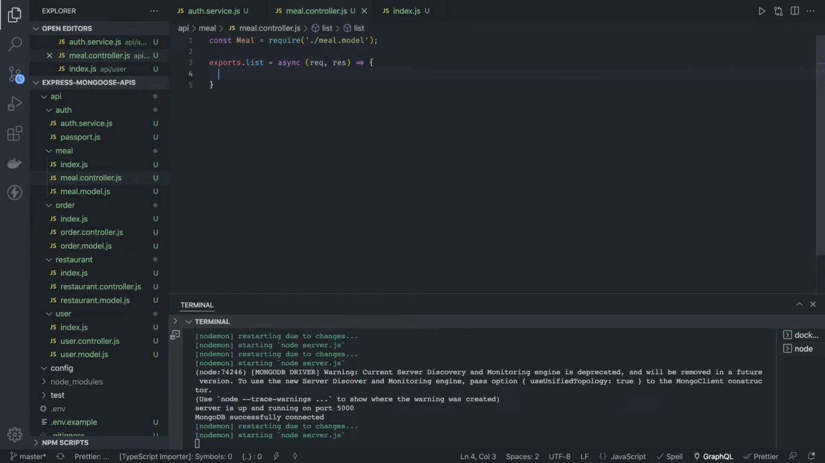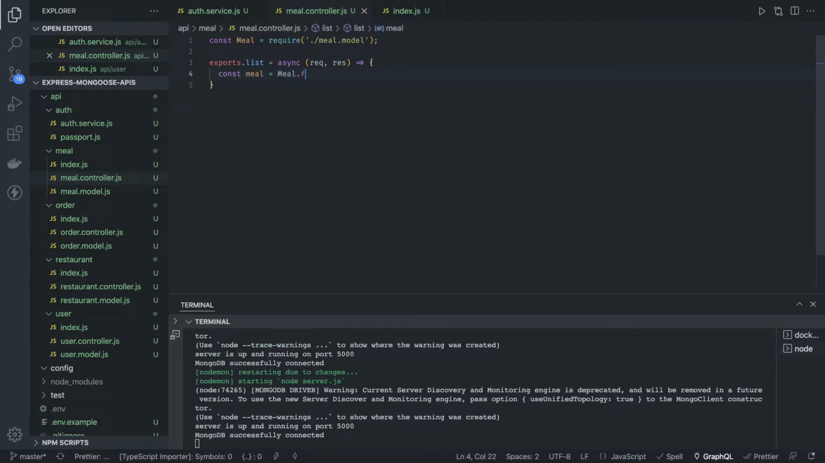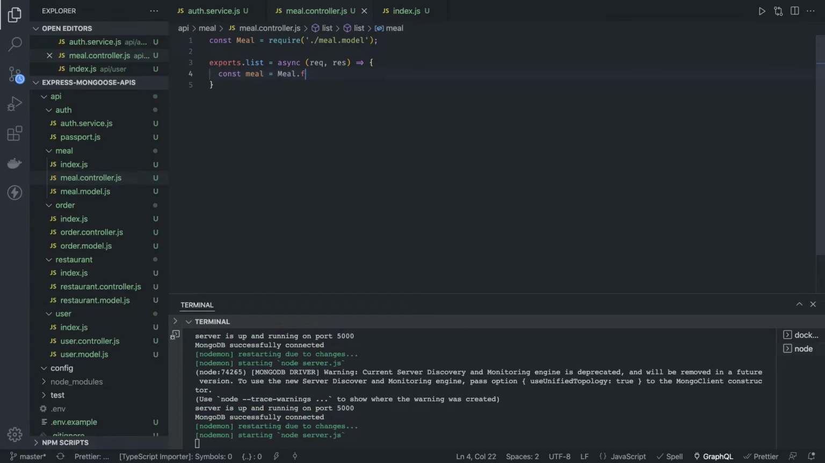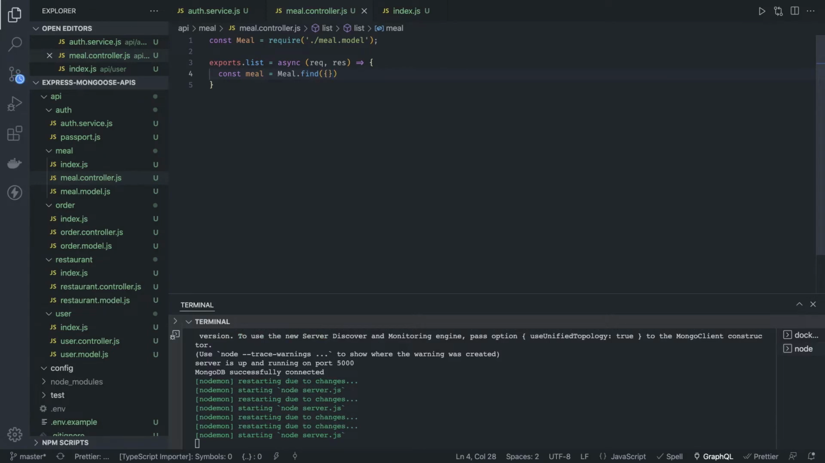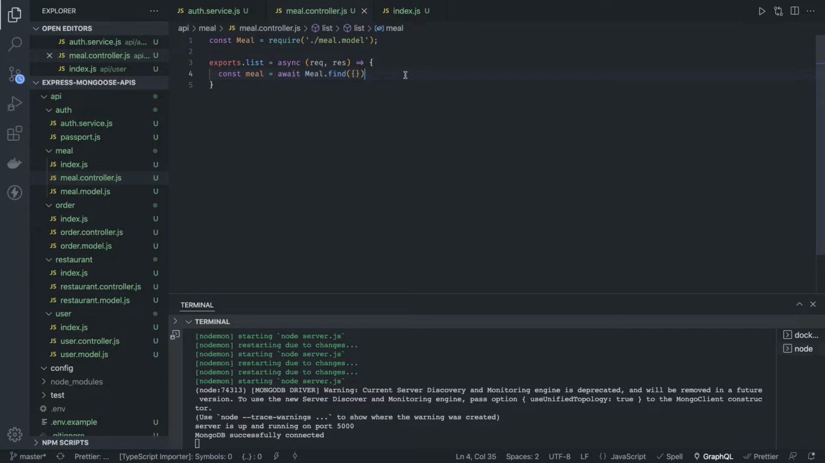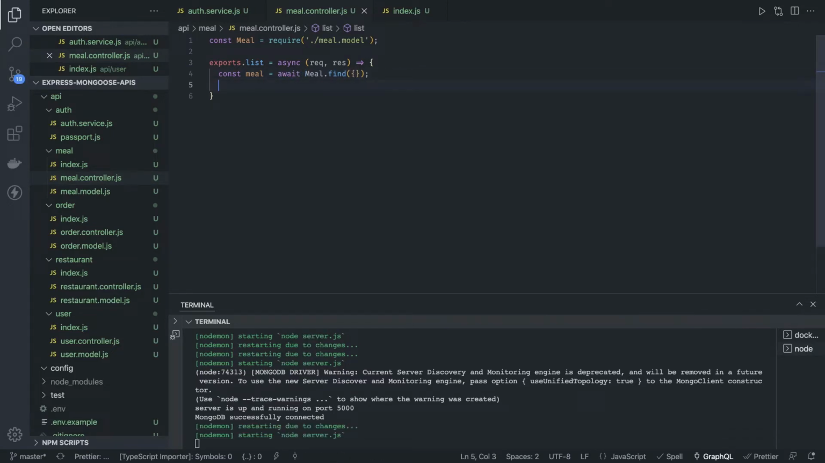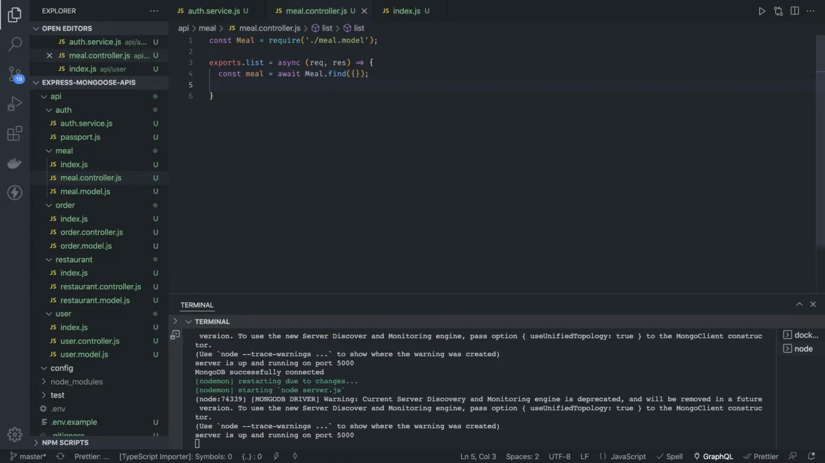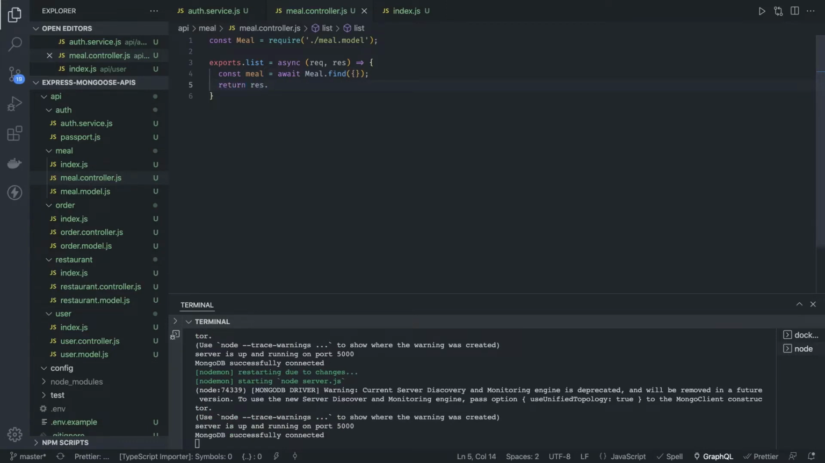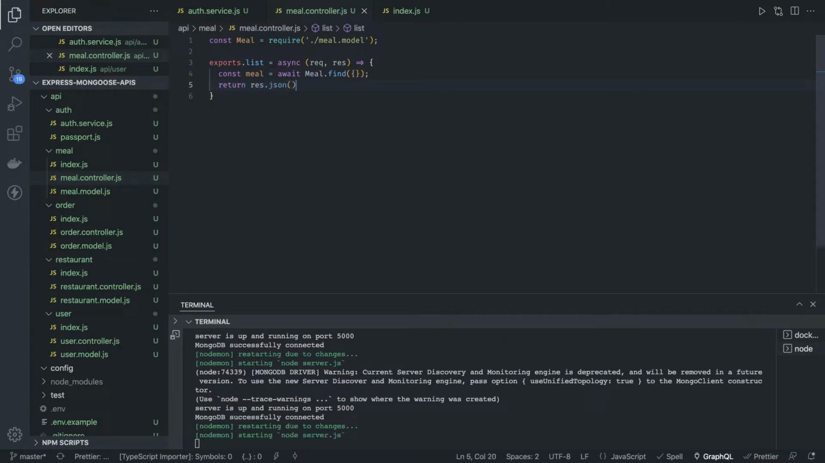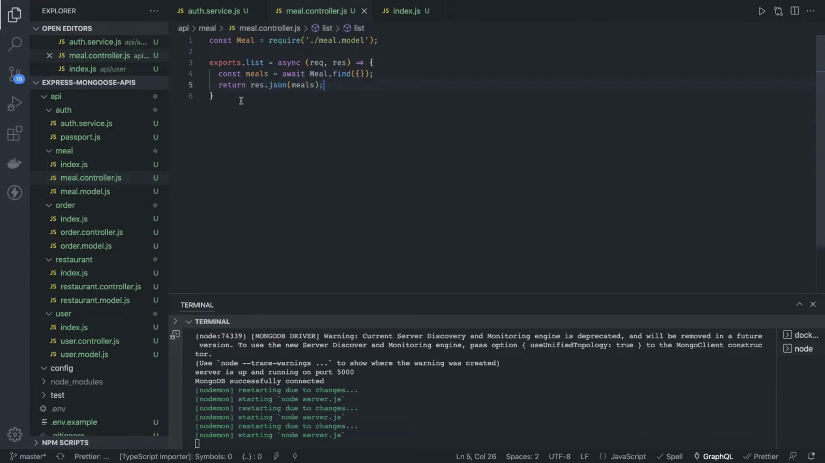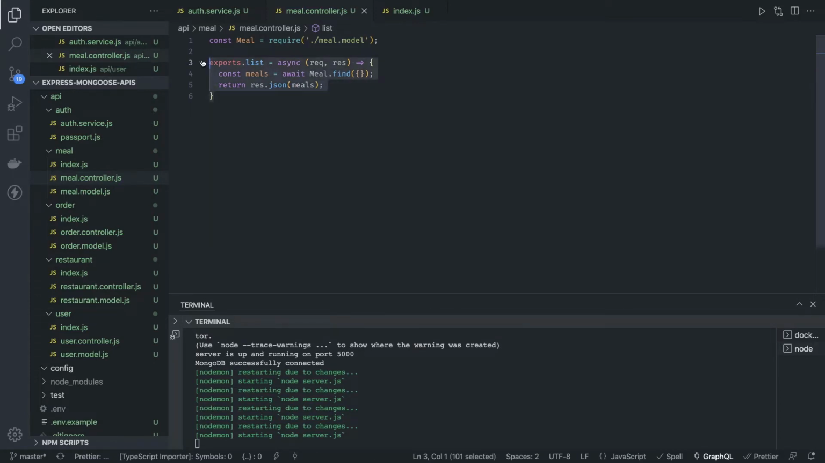And here, const meal, and this is the meal model which will expose all these methods, meal.find, and here you can pass a wildcard. I mean, I want to return all the data, and if I'm using async, then I can simply do await meal.find. It should return me all the meals. Okay, so I can simply say return response.json, because we are fetching all the meals together. So it's using async await, it's easy to write the functions.